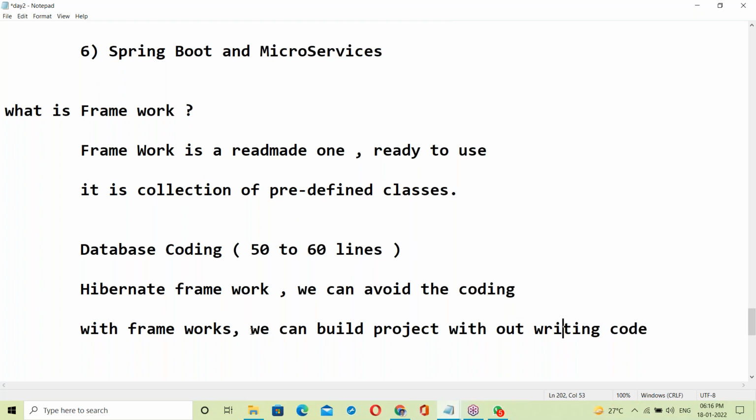With frameworks, we can build projects without writing any code. That is the advantage of frameworks. Coding is not required. Take the ready-made classes, plug them into projects, and build the projects. So within a short time, we can finish.